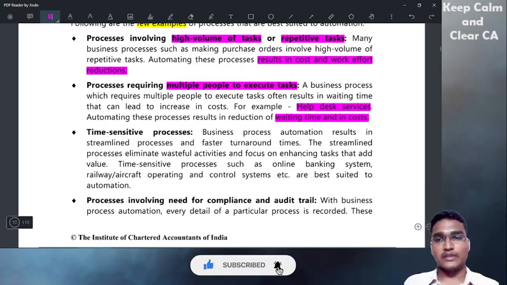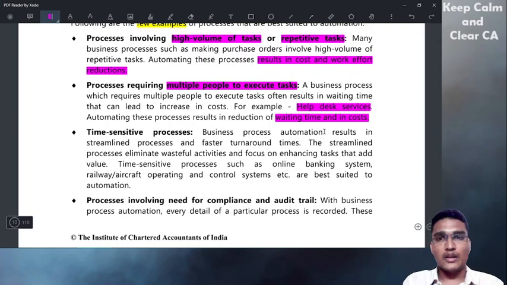Help desk services, for example: if you purchased a product from Amazon and you have some issues and want to return it, will it let you contact customer care directly? Generally no. First, an artificial intelligence enabled machine will chat with you. What is the problem?